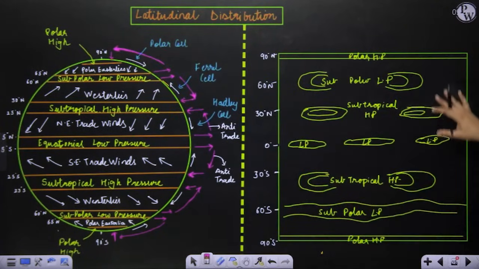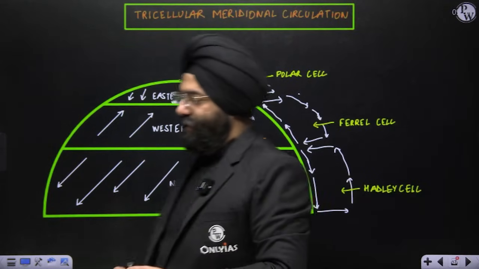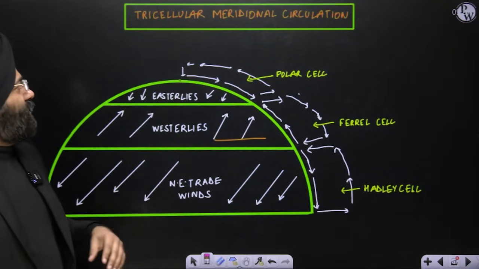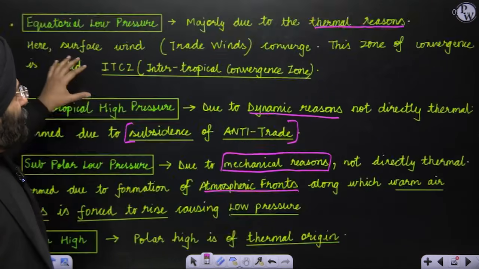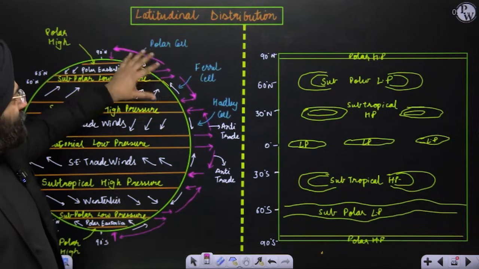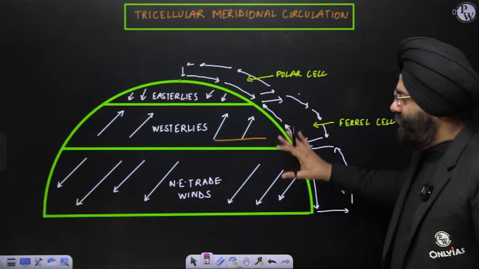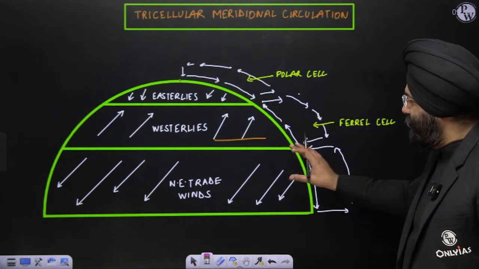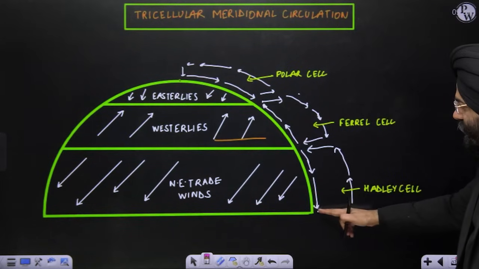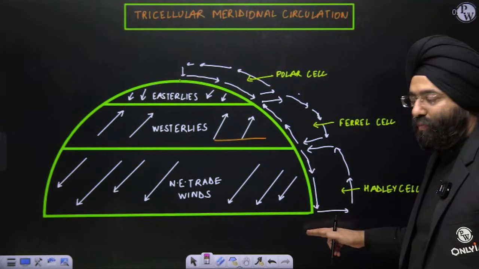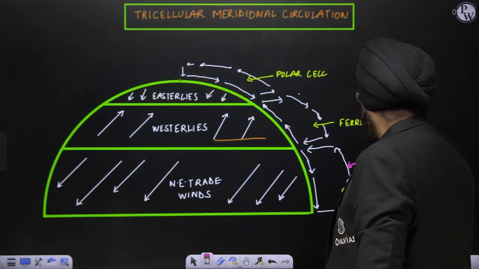This is a basic representation of how it actually appears on the map also. Let's move ahead. Now see this very well. This is tricellular meridional circulation, a very simple version of what we had done over here. This is also Hadley, Ferrel, and Polar cells, which I've already mentioned here. I've just taken the northern hemisphere. Do you realize these are northeastern trade winds moving? And over here, you saw the air rising from the equatorial low pressure region and moving. These are anti-trades.